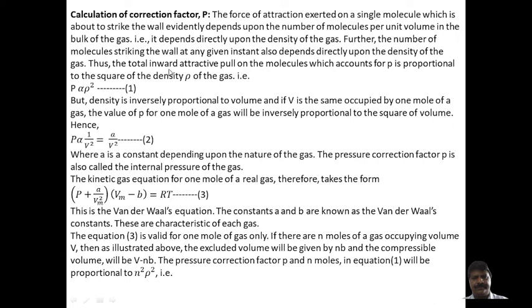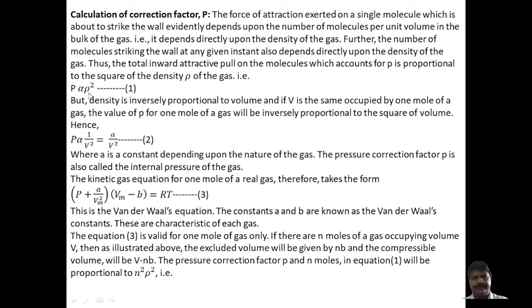Thus, the total inward attraction pull on the molecules will account for P, which is proportional to the square of the density of the gas. That is, P is directly proportional to the square of the density. That is equation number 1. But again, density is inversely proportional to volume, that is, mass by volume, the volume occupied by the gas molecules.